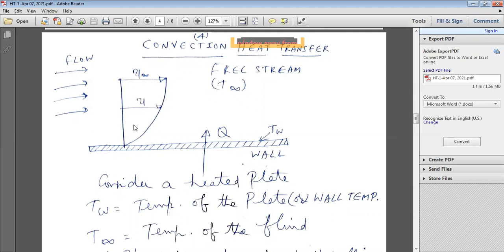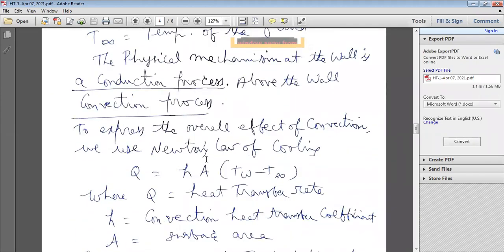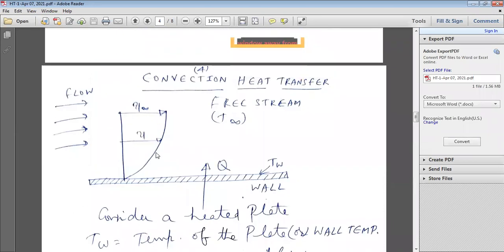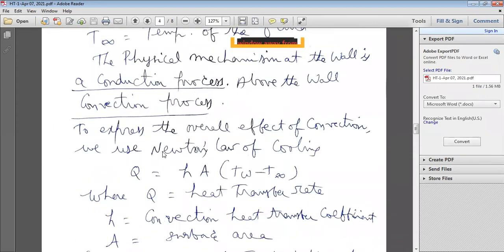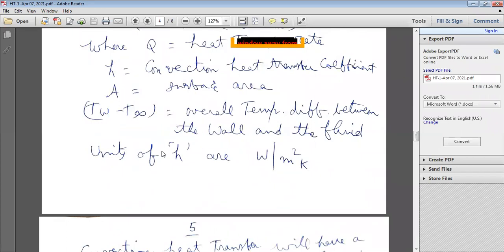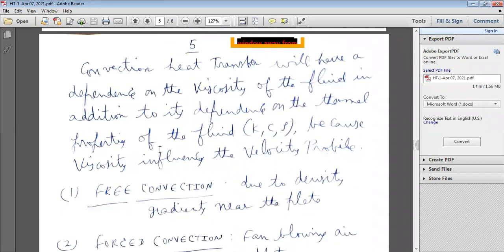That's why viscosity plays a very important role in convection. Here you have to take Newton's law of cooling as well as Newton's law of viscosity. Sometimes both laws are combined to get a better idea about convection heat transfer.